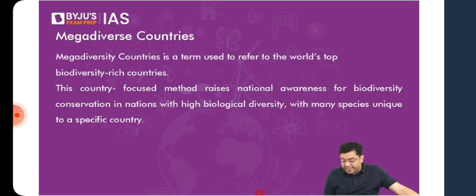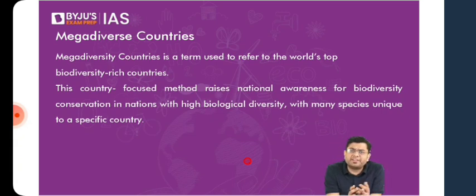Then we come across what are referred to as mega diverse countries. Now, this stems from the urgency of conservation. We already have a biodiversity hotspot which raises awareness for conservation, but there is a problem. For example, consider the Indo-Burma hotspot. It encompasses multiple different countries or terrains, so there is no fixed accountability for who will carry out conservation.